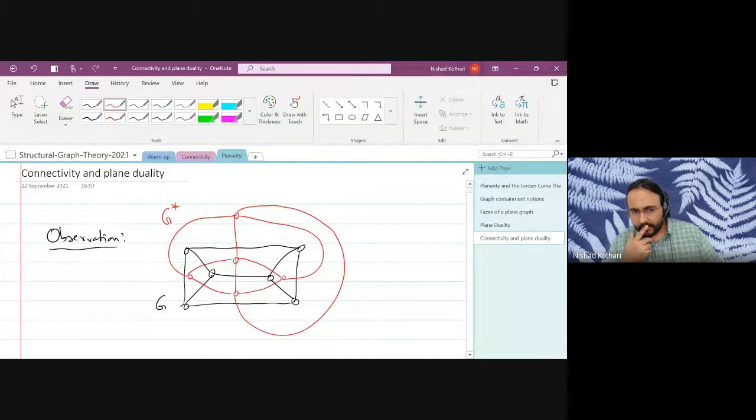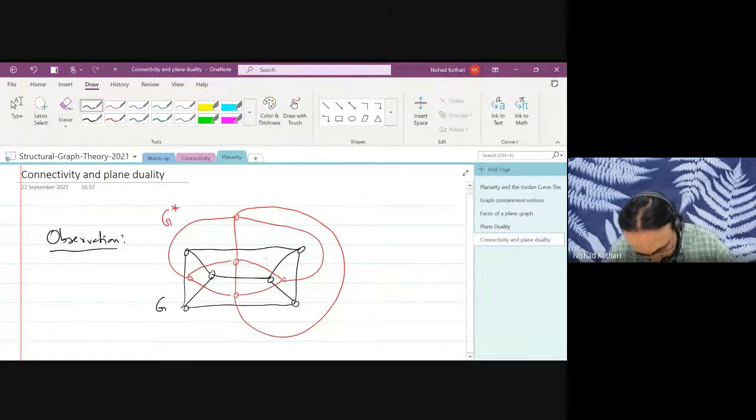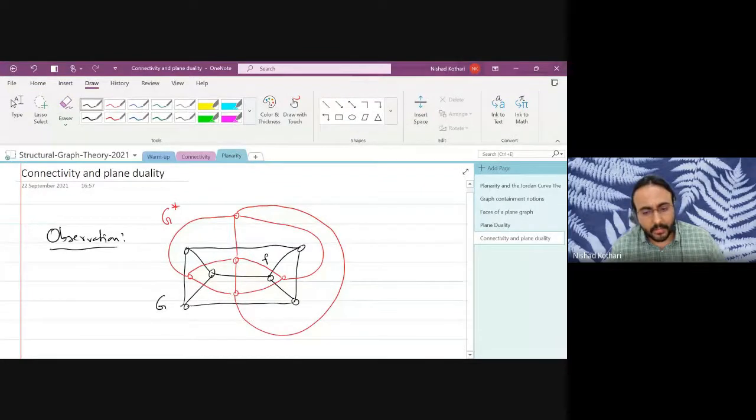If you consider any face in the original graph, then the boundary of that face is exactly the edges incident at the corresponding vertex.